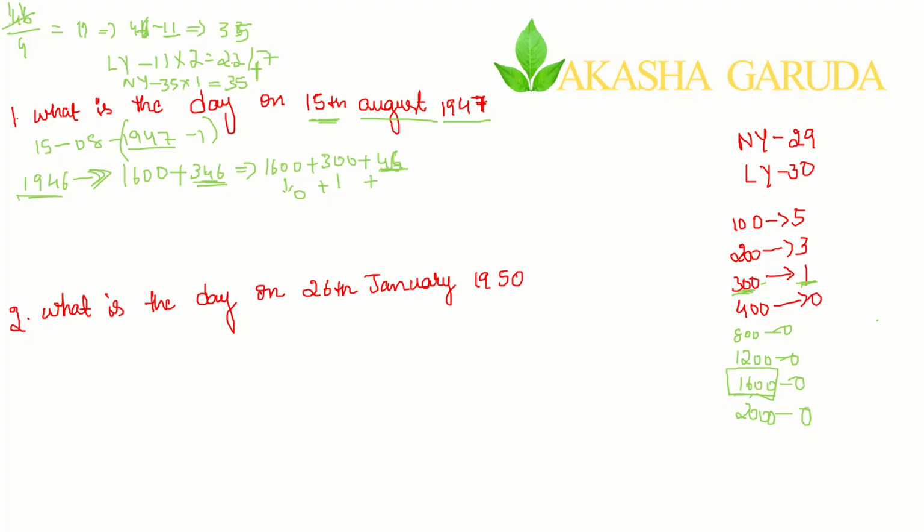Add both of them, or you can divide by 7. Wherever you see a number more than 7, you just divide that by 7. 22 divided by 7, the remainder is 1. 35 divided by 7, the remainder is 0. So add now, 1 plus 0 is 1. This 1 you write here. So in this entire series 1 plus 1 is 2.